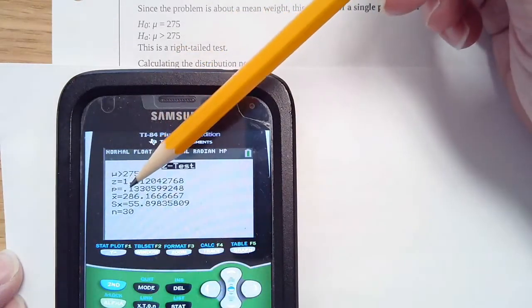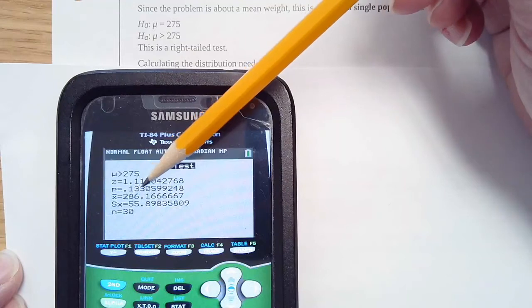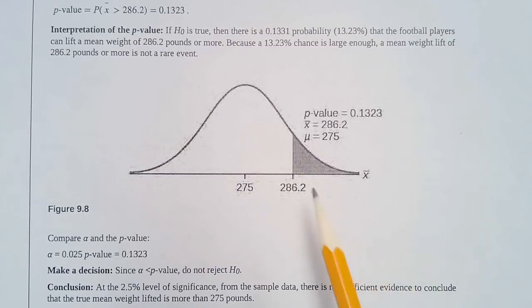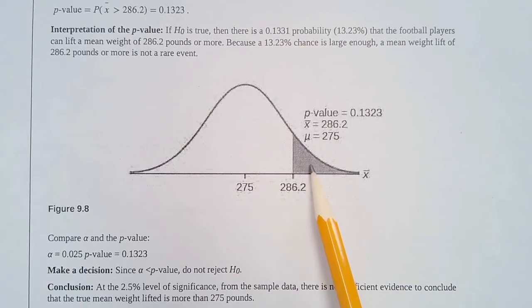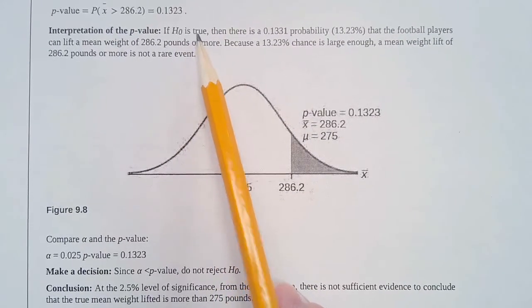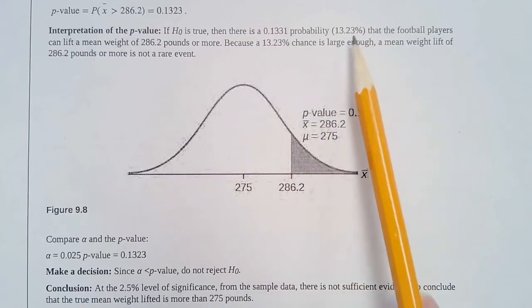And we have our p-value as 0.1330599. So our p-value is calculated. Now when we draw this, it's going to be a right tail, and our p-value is 0.1323, and it's going to be to the right of that because it's more than. Okay, so now we need to say how we are going to interpret that.